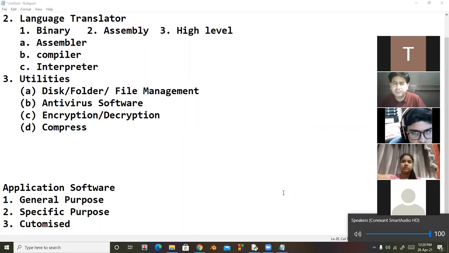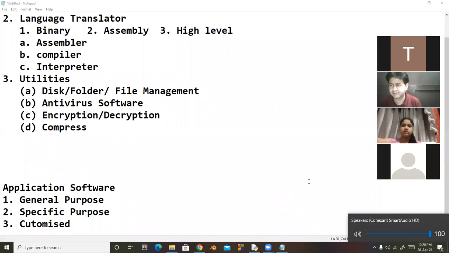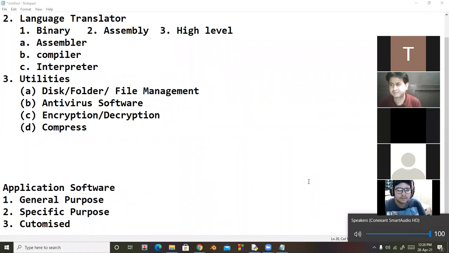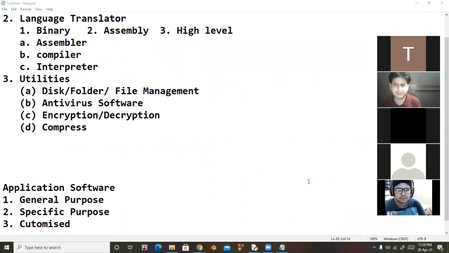So this is for general purpose. So this is called general purpose application softwares. Is it clear? Any doubt in this?